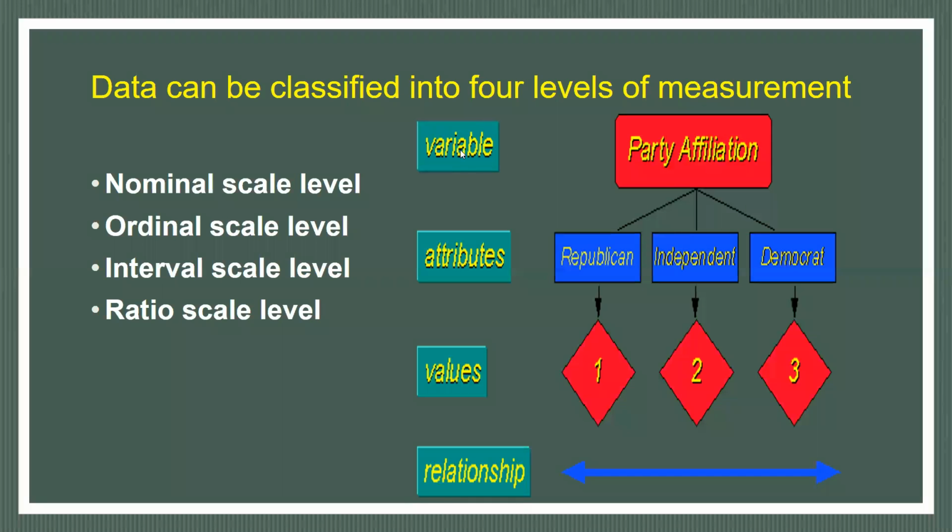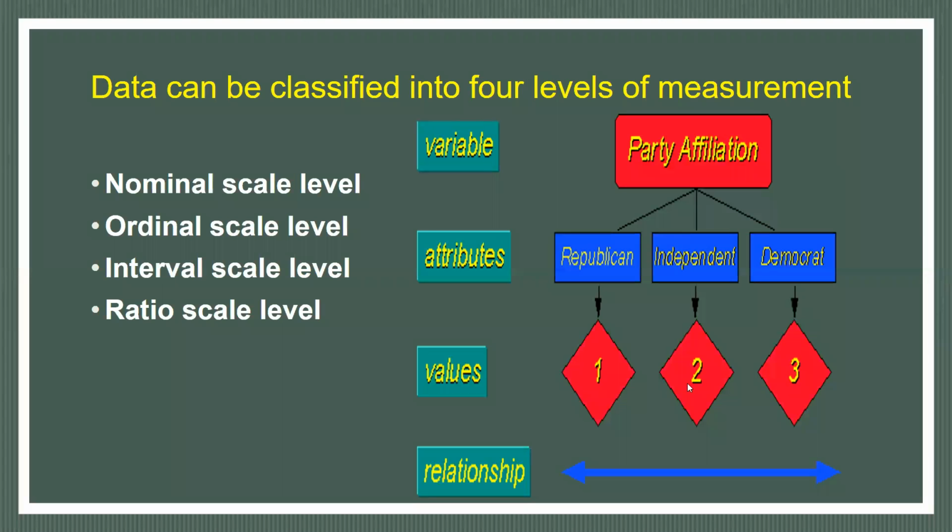This is the variable name, party affiliation, and this is an example from the US, the election. There are three parties: Republican, Independent, and Democrat. These are the attributes. Party affiliation is a variable, and it has attributes, three or four parties, whatever is available in our state, and many more parties. Then the values.